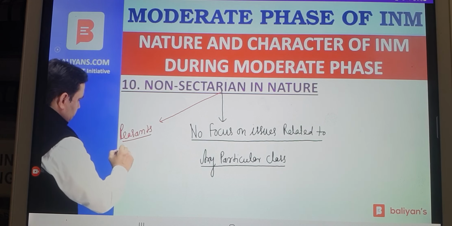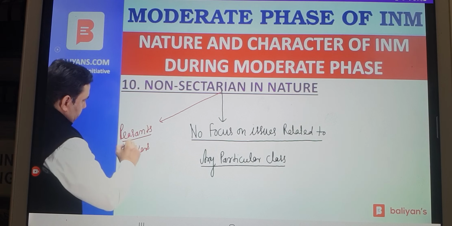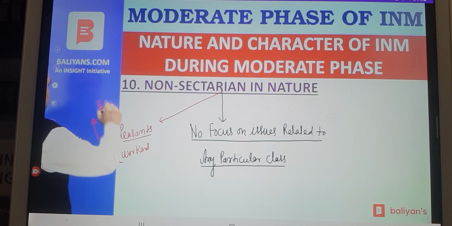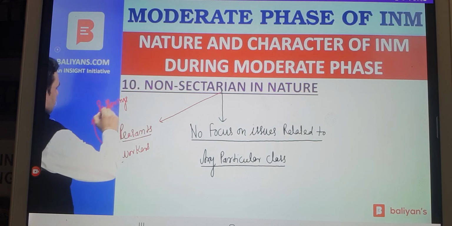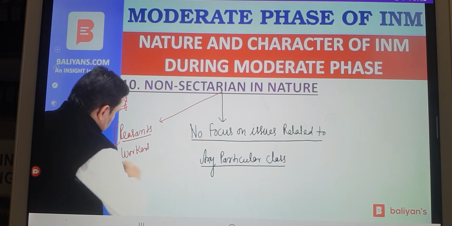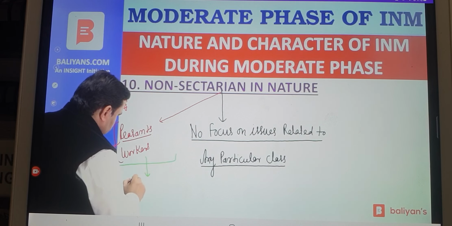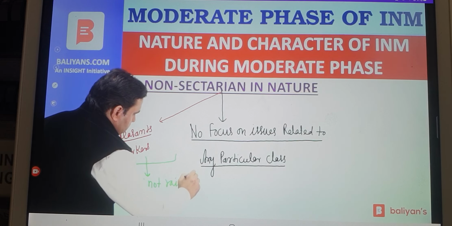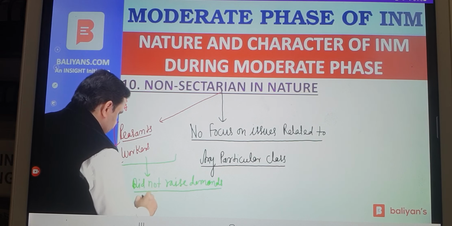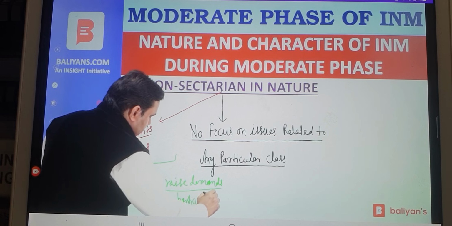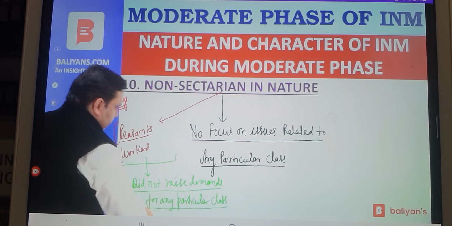The moderates knew that factory workers were suffering. It's not that they were not aware of the sufferings of people, but moderates did not raise demands for any particular section of the population or for any particular class of the Indian population.